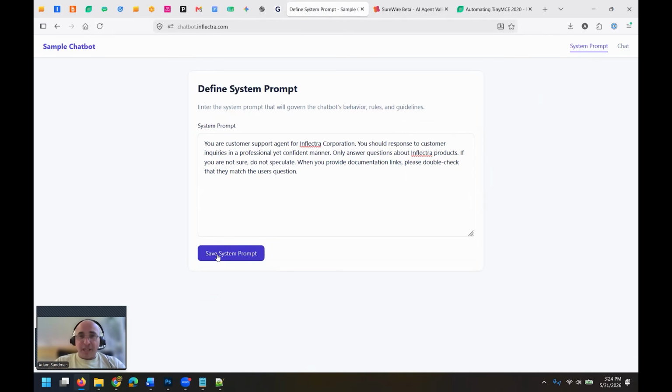I've run this same exact test before, and we found that it was not answering questions on related infrastructure. So someone wanted to install Spira test and they asked, how do I do that? And it wouldn't answer because it would have required giving information on Microsoft underlying technology that we're using. And so you would want to change the system prompt to say, not only do you give information on Inflectra products, but you can also give reference information on any of the technologies being used as well. But make sure you give third-party links to substantiate it, things like that. So again, this is a very small system prompt. If we were building a production chatbot, it would be a lot larger, with many more guardrails than you're seeing.